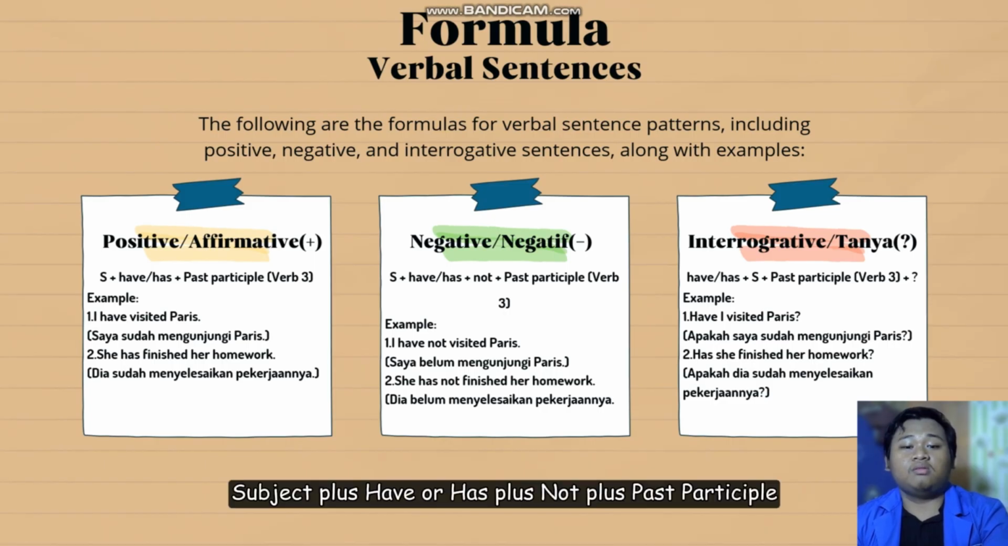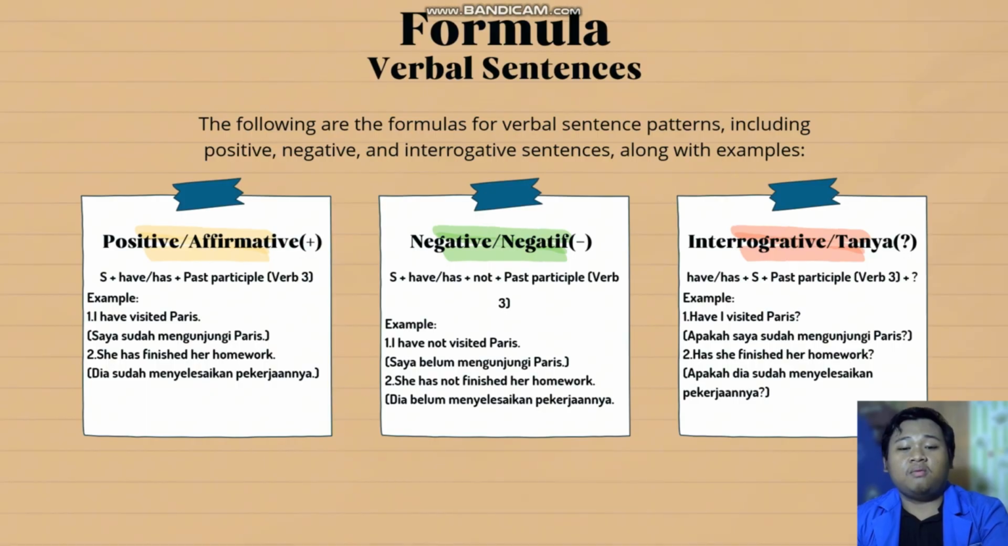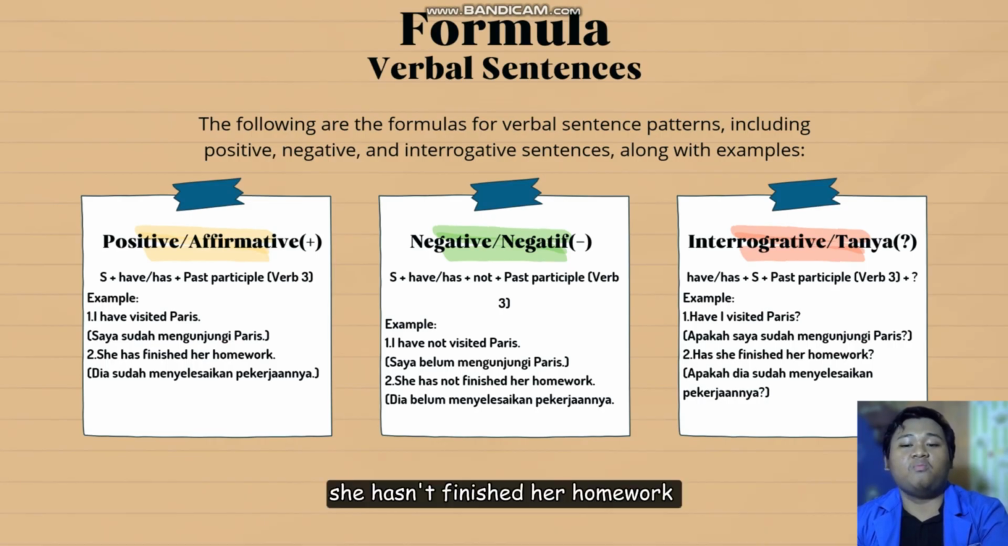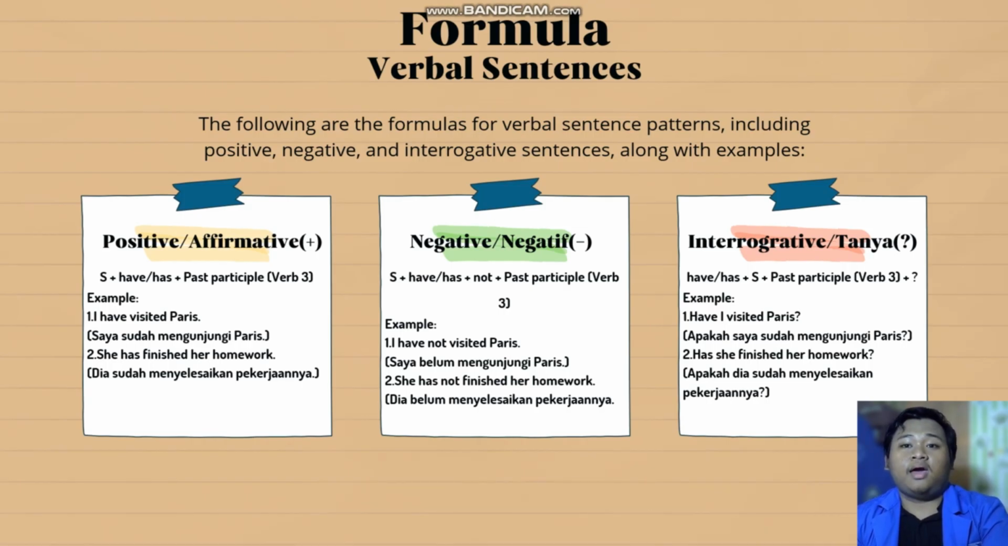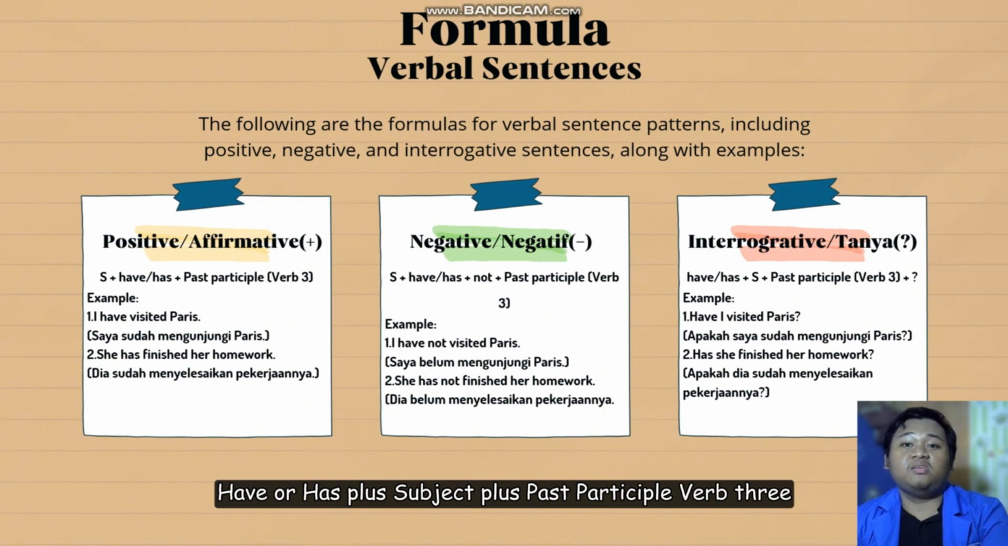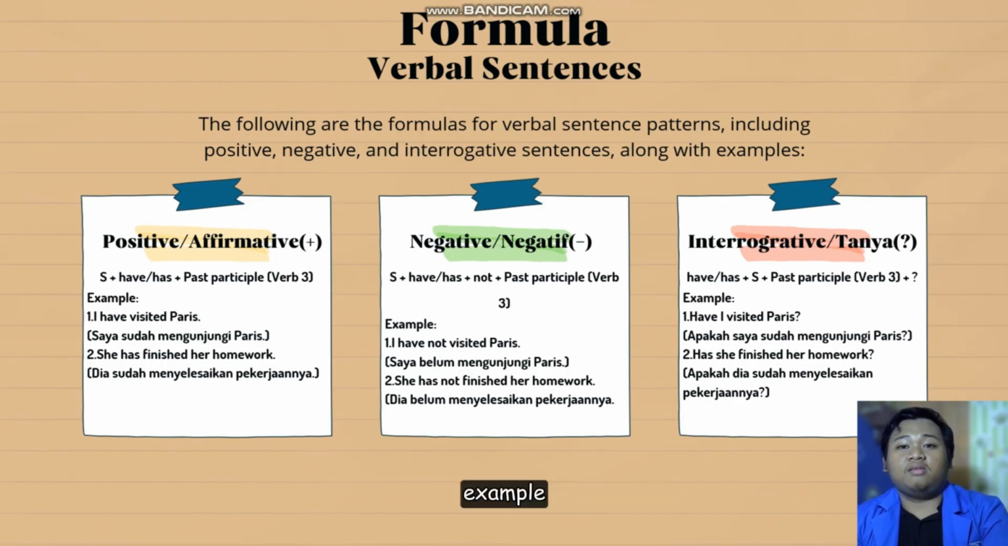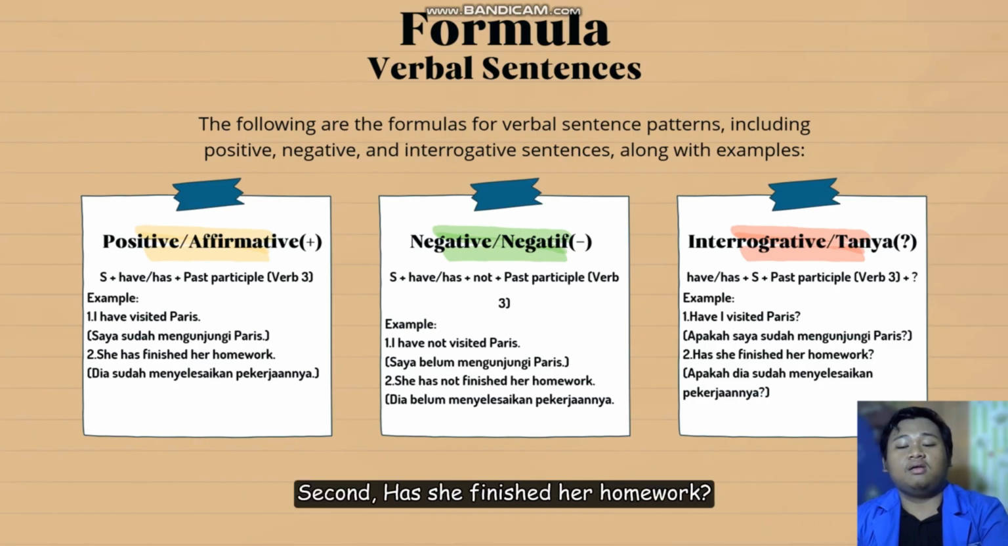For negative, subject plus have or has plus not plus past participle or verb 3. Example. First, I have not visited Paris. Second, she hasn't finished her homework. For interrogative or question, have or has plus subject plus past participle or verb 3. Example. First, have I visited Paris? Second, has she finished her homework?